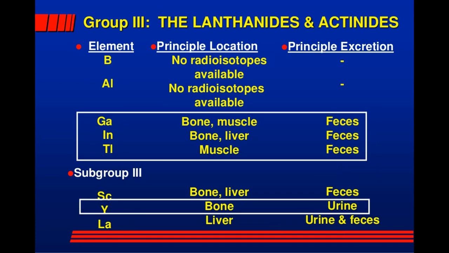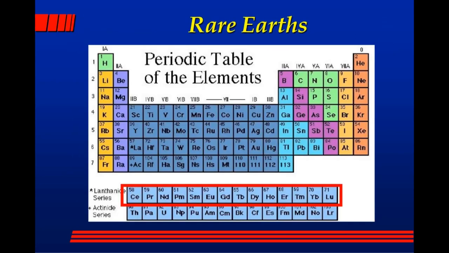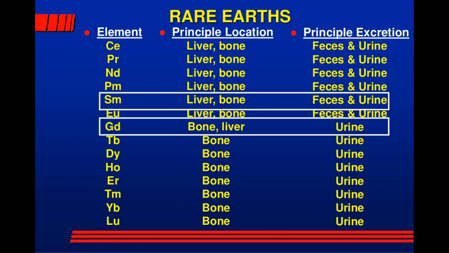Gallium, the principal location is in the bone and the muscles, and the principal excretion is feces. Indium, the principal location is in the bone and liver, and the principal excretion is in the feces. Thallium, the principal location is in the muscles, and the principal excretion is in the feces. Samarium, the principal location is in the liver and bone, and the principal excretion is in the feces and urine.